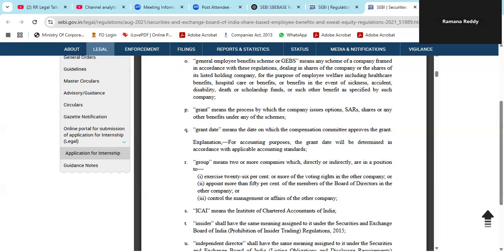So here we are talking about group companies. What is the group? Group means two or more companies which directly or indirectly are in a position to exercise 26% of voting rights in another company, and or appoint more than 50% of the members of the board in the other company. It is called a group company. Then control the management of affairs of the company, group company. Another definition, the ICAI word is used. ICAI means Institute of Chartered Accountants of India. Just the definition part we are discussing.